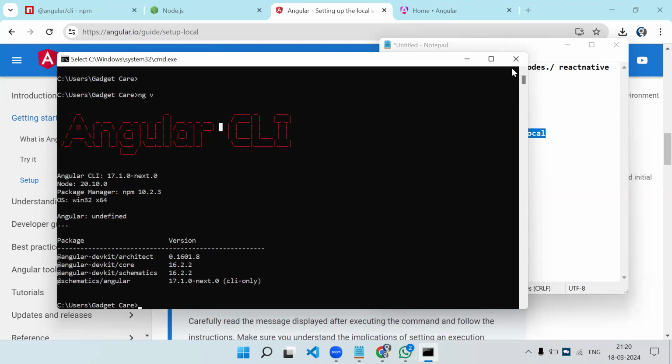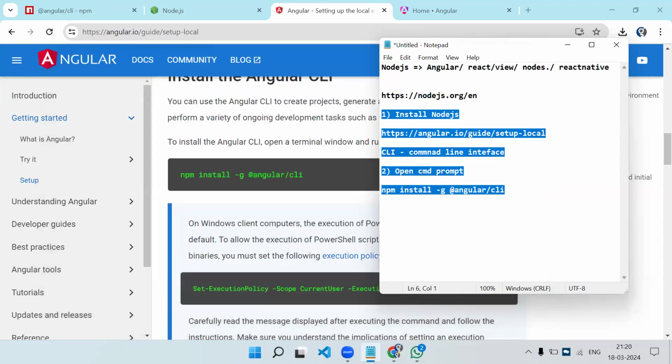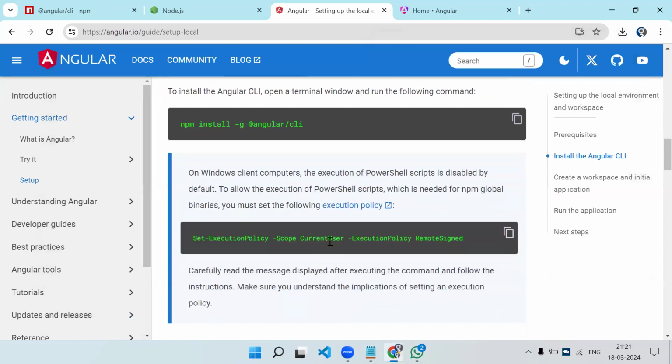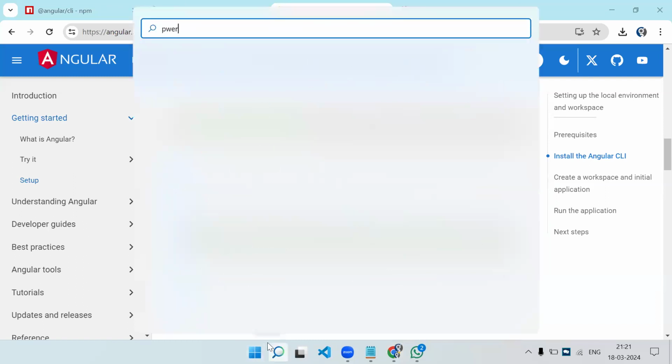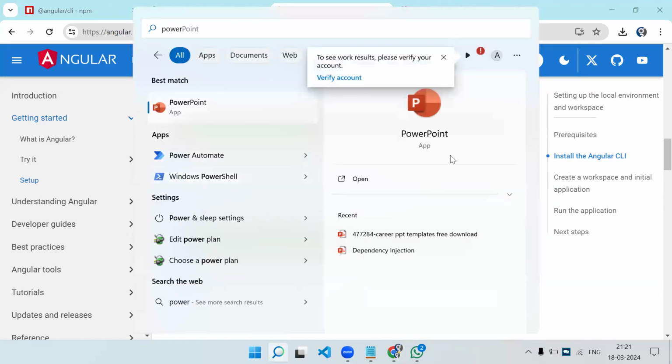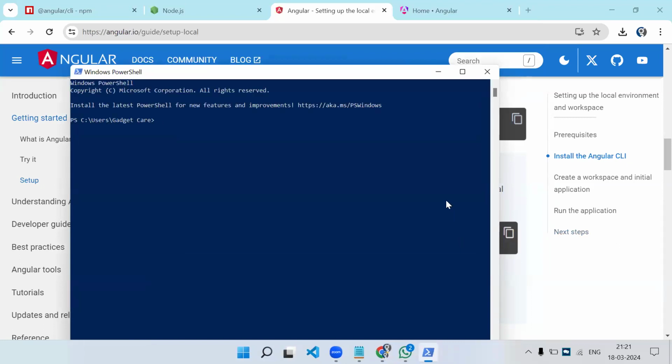Now let's close it. Let's say I want to create a project. One more thing: in your VS Code, sometimes the ng command won't work. So you just have to copy this and run this command in PowerShell. Just write PowerShell, and you will get an alternate command prompt. In that PowerShell command prompt, you need to run the second command so that inside VS Code you will be able to use the Angular CLI command. So you just need to paste this and press enter.